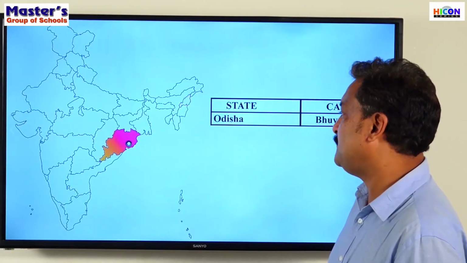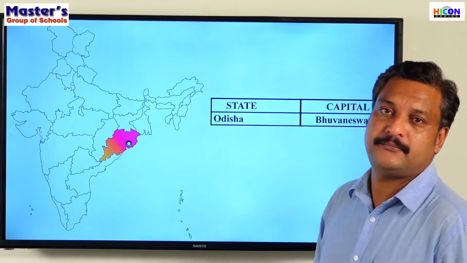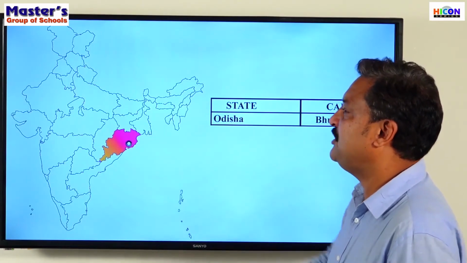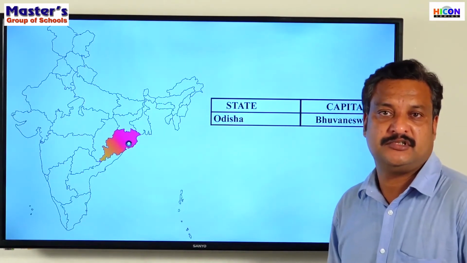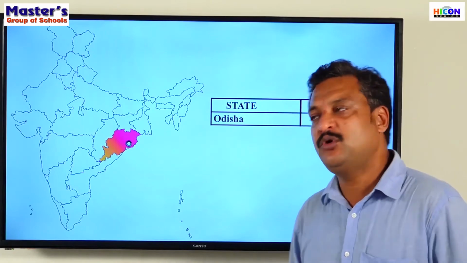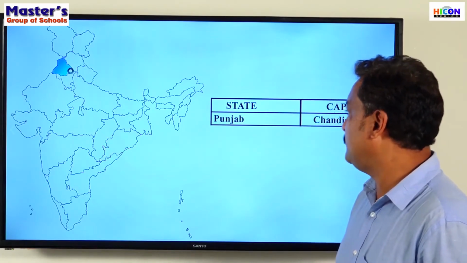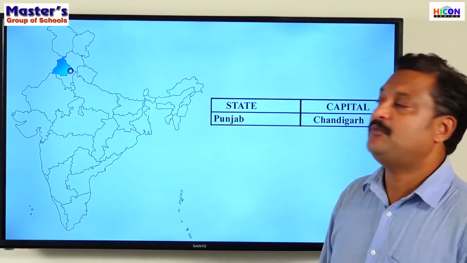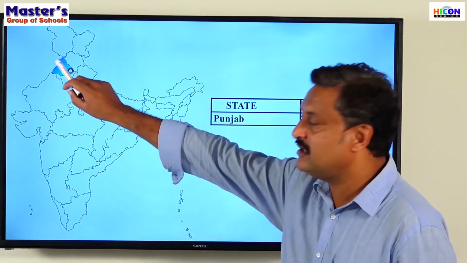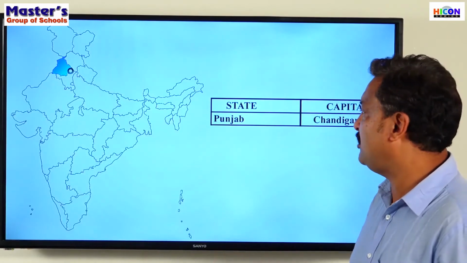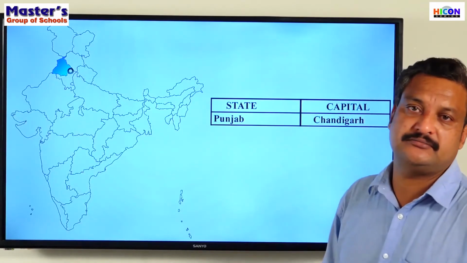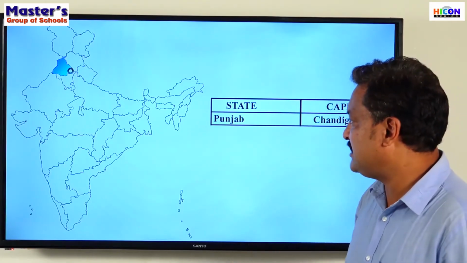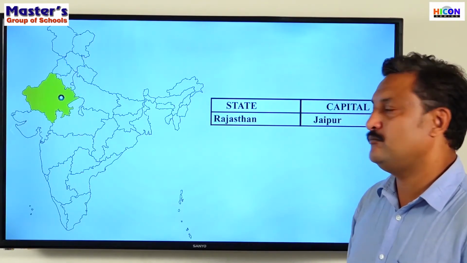The next state, Odisha. The name of the state is Odisha, and this is the capital, Bhubaneswar. The next one, Punjab. Punjab shares its capital with Haryana. Both of them have a common capital, and that is Chandigarh. So what is the capital of Punjab? Chandigarh.